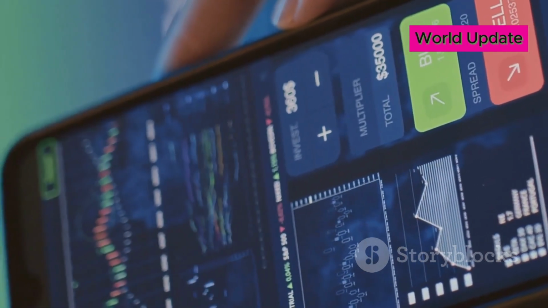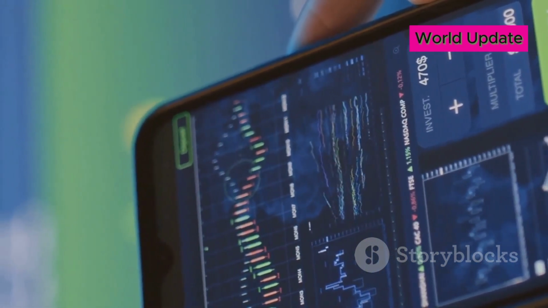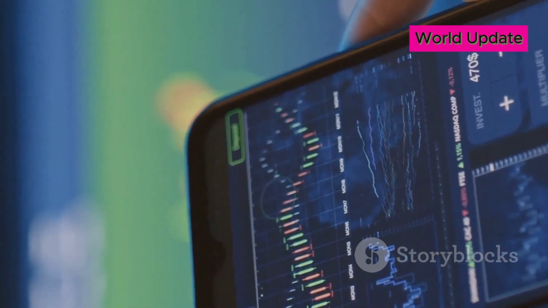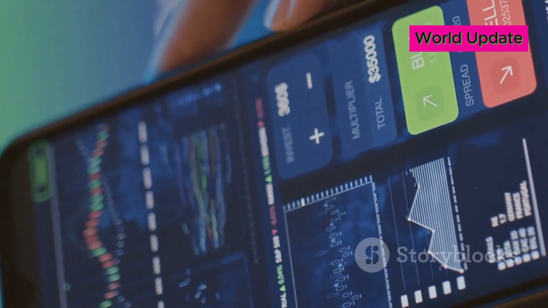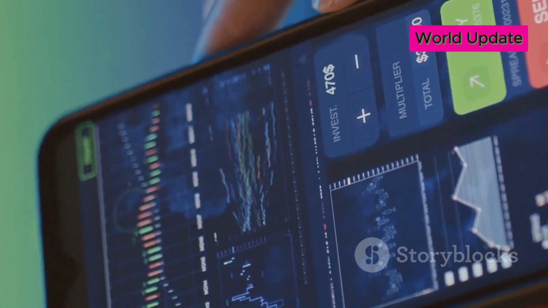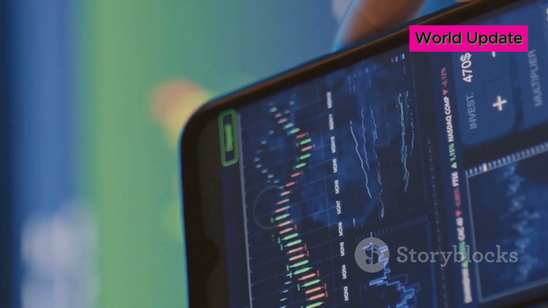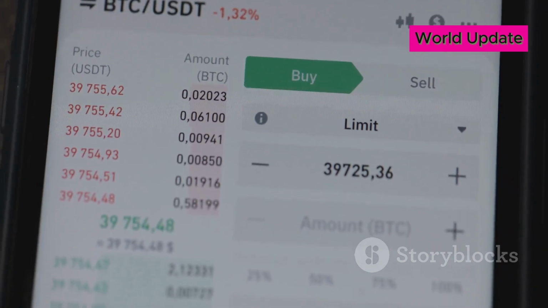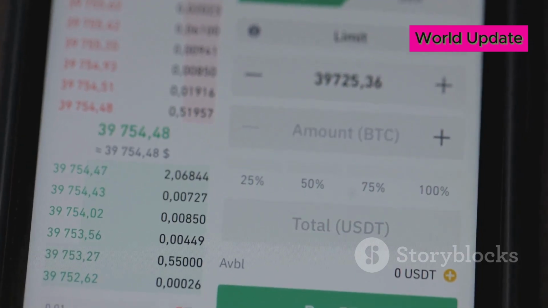Let's move your USDT. This guide will walk you through the process step by step, ensuring a smooth and secure transfer. First, log into your OKX account. Make sure you have your login credentials ready and that you are accessing the official OKX website or app to avoid any phishing attempts. Head to the Assets section and select Withdraw. This is where you will initiate the transfer of your USDT.